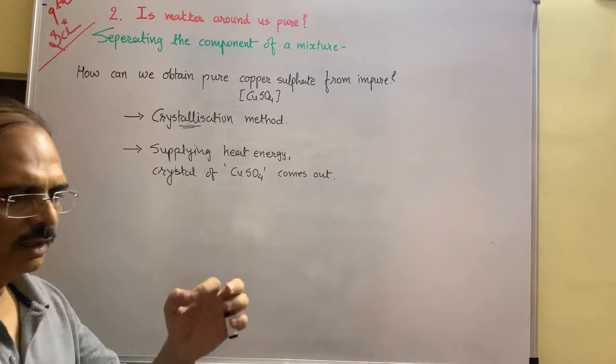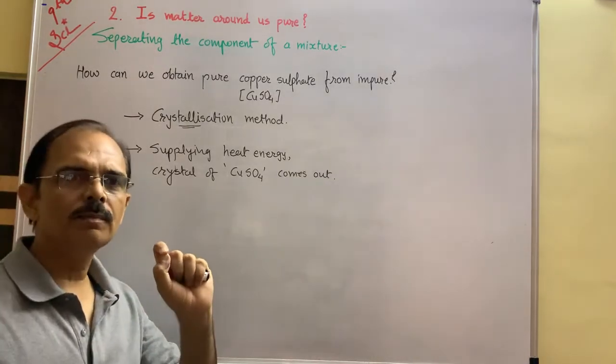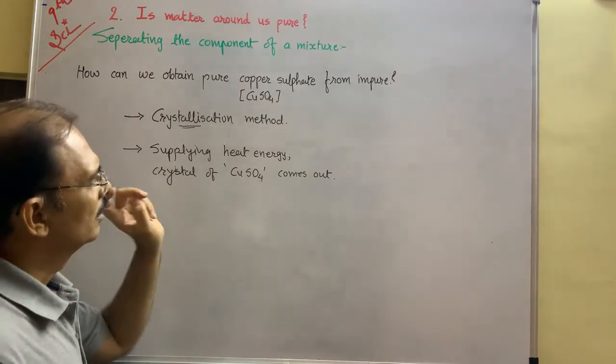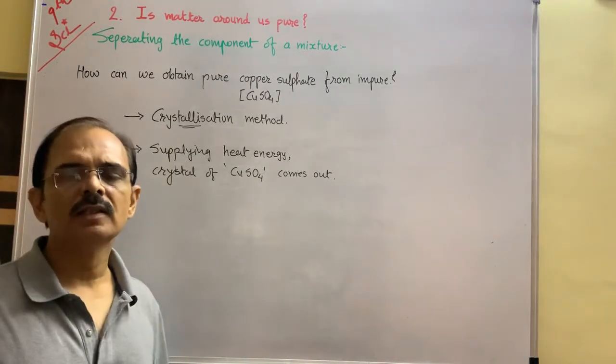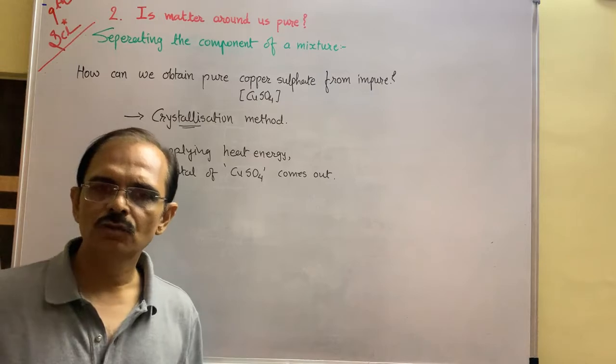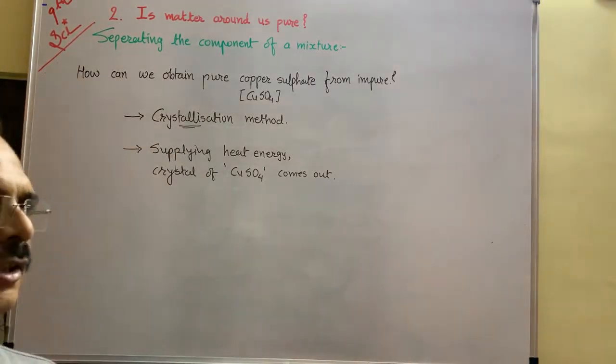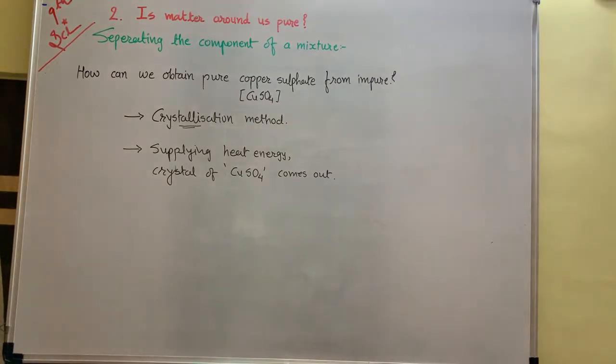So crystals, small pieces of copper sulfate, come out simply by supplying heat energy, and then the method is known as crystallization. With the help of this crystallization technique, we can obtain pure copper sulfate by evaporating the solution. What are the applications or uses of this technique?